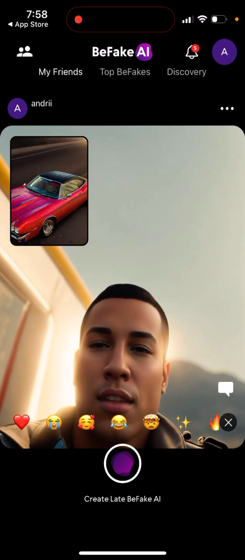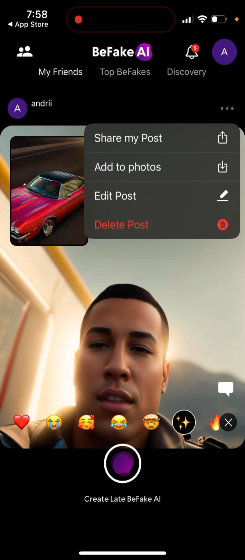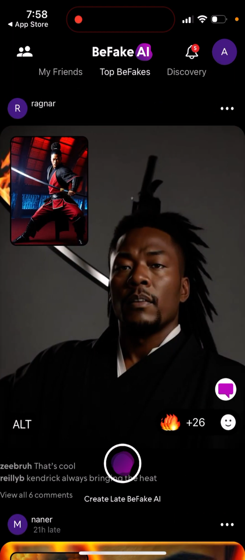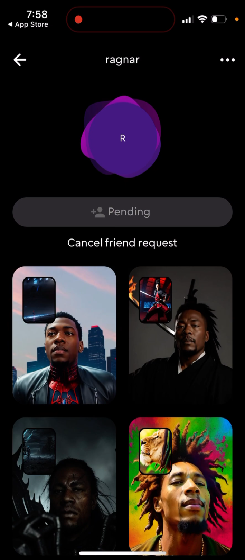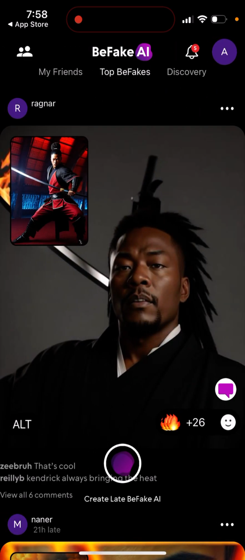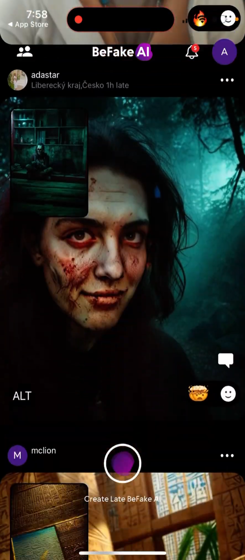So yeah, you can add some reactions to your photos, and then you can follow, delete posts, edit posts. You can see some top BeFakes from other people. You can go to other accounts. You can add friends here, and that's what it is. You can search for friends from here. You can see in discovery some other nice photos.